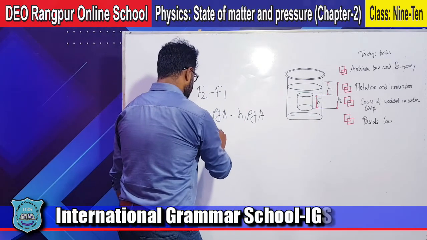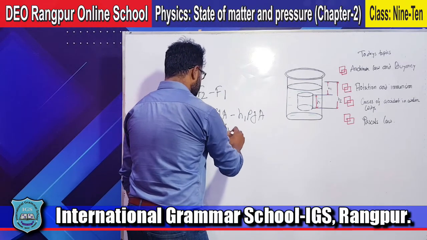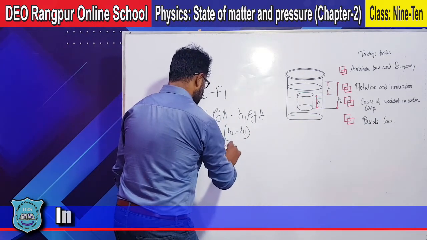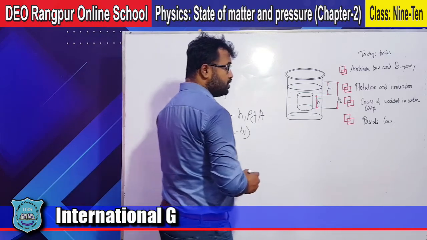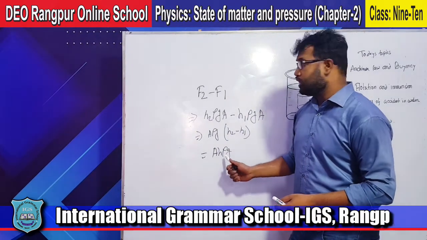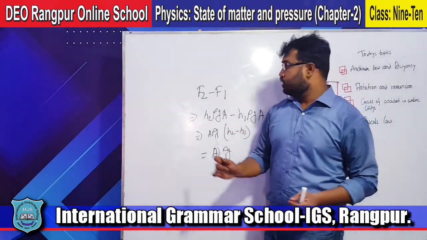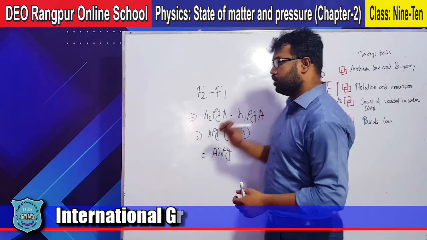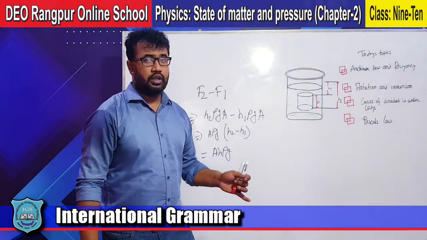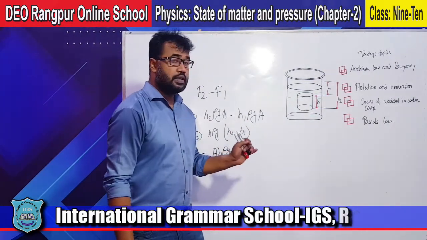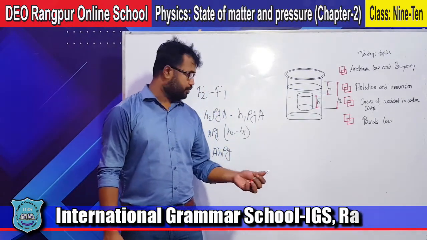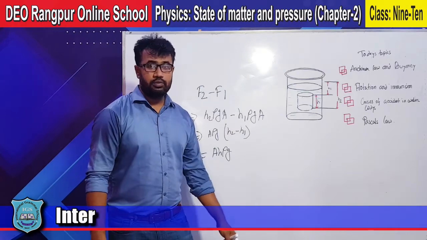Okay, A rho g is common. That will be H2 minus H1, times A rho g. So the buoyancy will be A rho g, is the buoyancy. Buoyancy for what? Buoyancy for this figure. Okay, got it? So what will be the unit of the buoyancy? As I told you, buoyancy is one kind of force, so the unit of this buoyancy will be Newton.